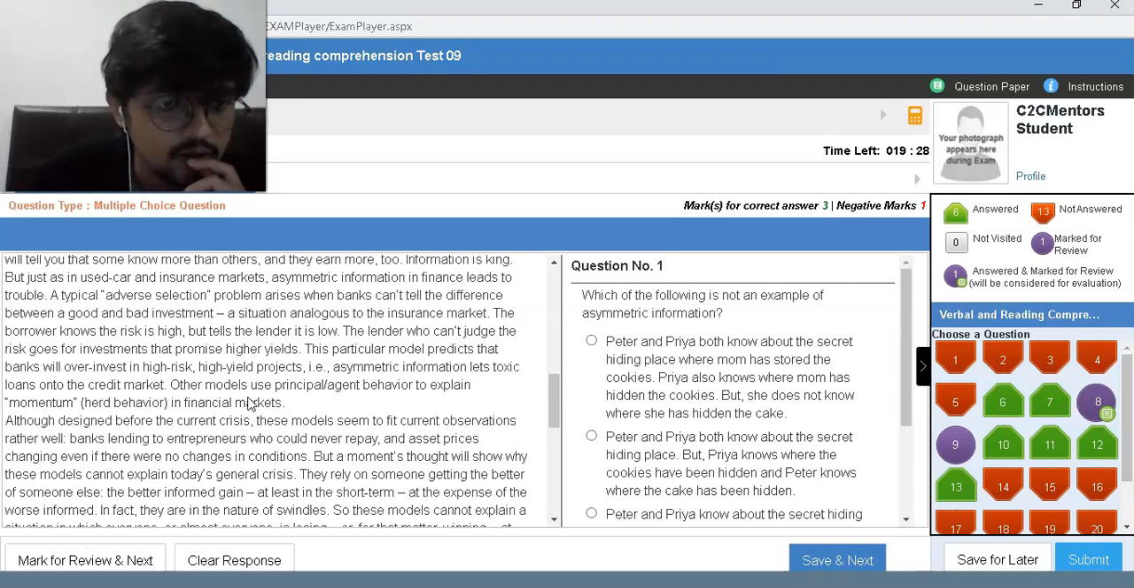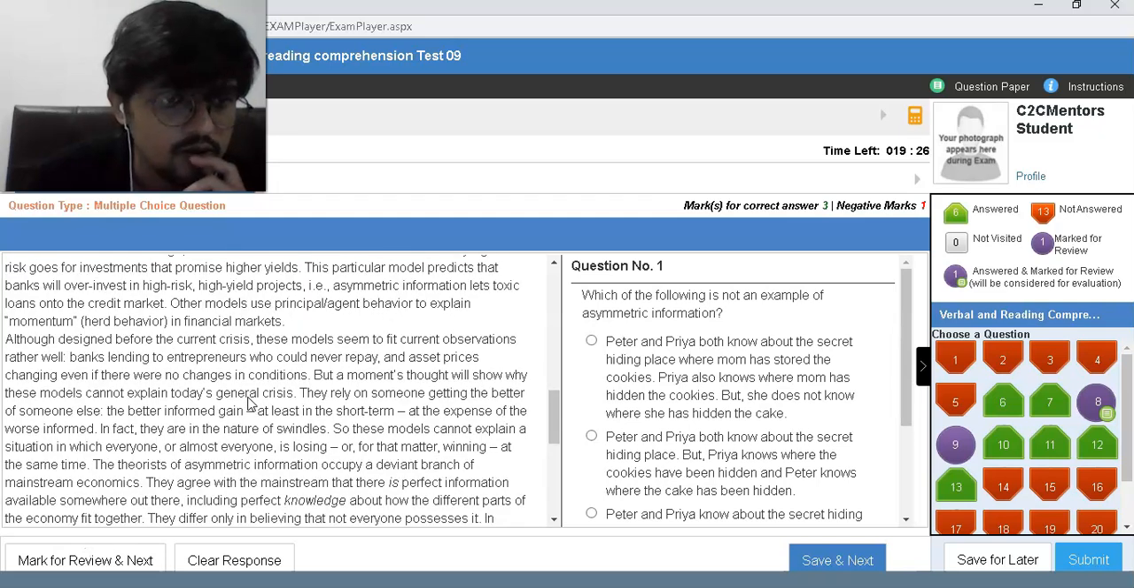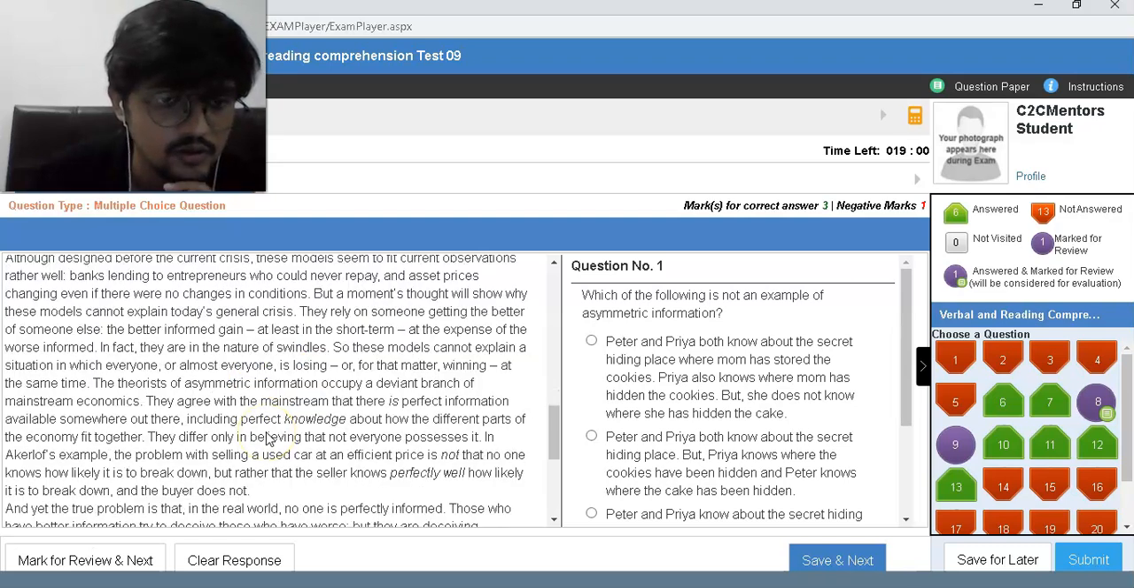Other models use principal-agent behavior to explain momentum in financial markets. Although designed before the current crisis, these models seem to fit current observation rather well: banks lending to entrepreneurs who could never repay, and asset prices changing even if there were no changes in conditions. But a moment's thought will show why these models cannot explain today's general crisis. They rely on someone getting the better of someone else. The better informed gain, at least in the short term, at the expense of the worse informed. They are in the nature of swindles. So these models cannot explain a situation in which everyone or almost everyone is losing.